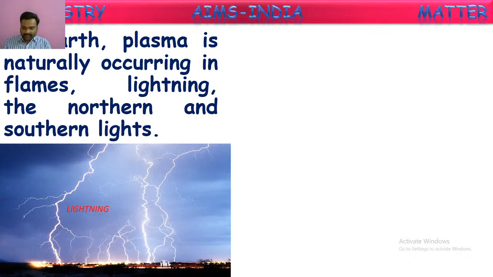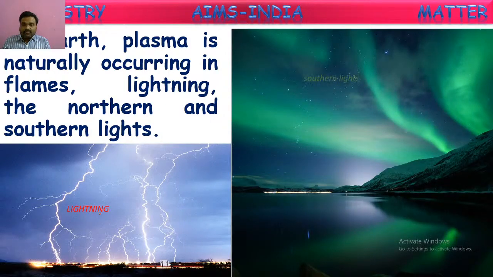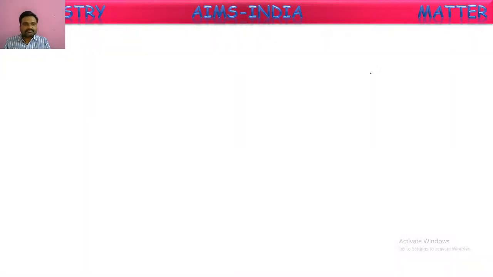So there we can observe the plasma existence. And even in the southern lights, there also we observe some plasma. In the evenings in the sky we see some different colored lights. This is because of plasma existing there in the space.